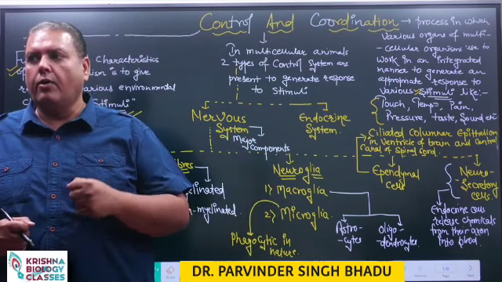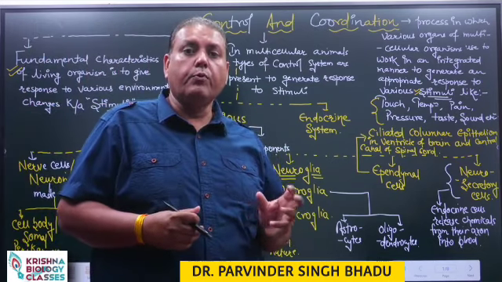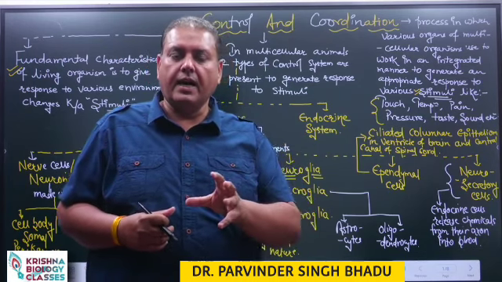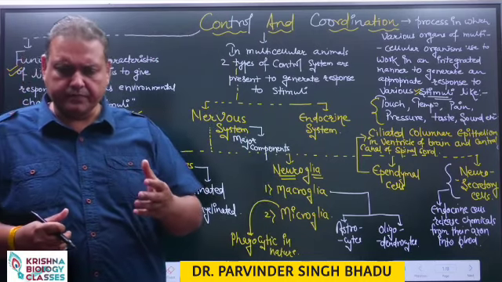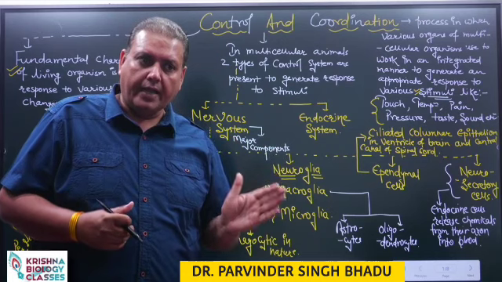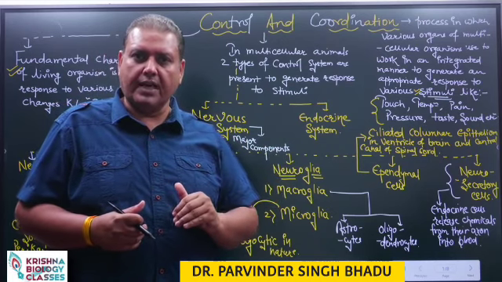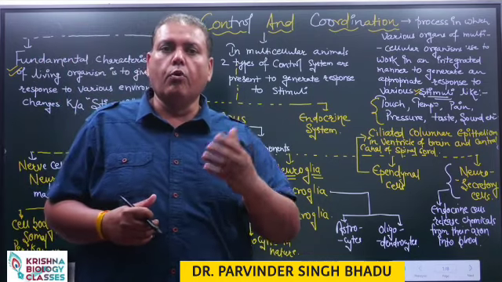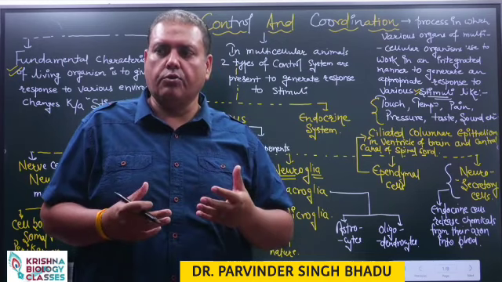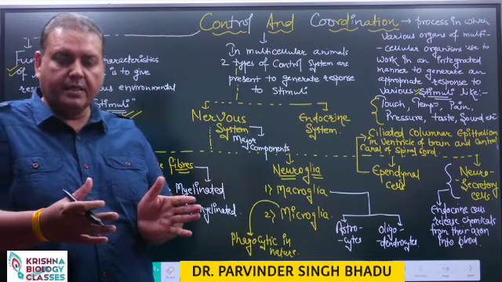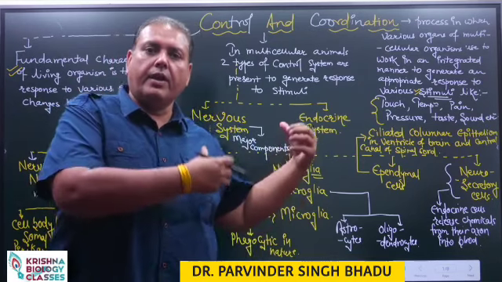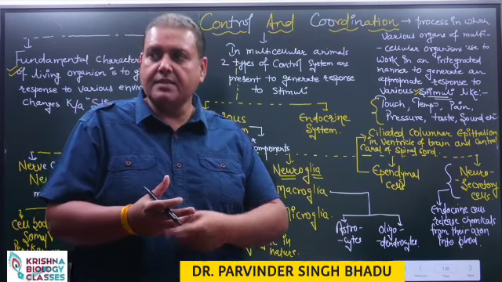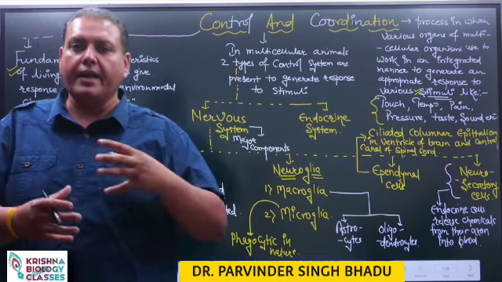To run fast, our muscles need to work hard, and to provide adequate energy to the muscles, our heart starts to pump more blood towards the muscles, and inside the muscles aerobic as well as anaerobic respiration also starts, and the level of CO2 increases in our body. So we also start to do more forceful expirations to remove that CO2 from our body. So in this simple process in which we are saving our life from the dog, our muscular system, circulatory system, respiratory system, nervous system are working in an integrated manner.